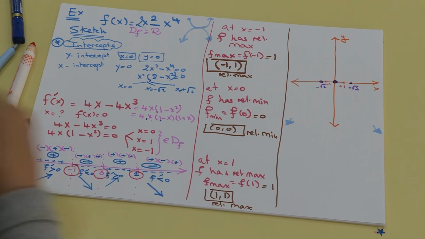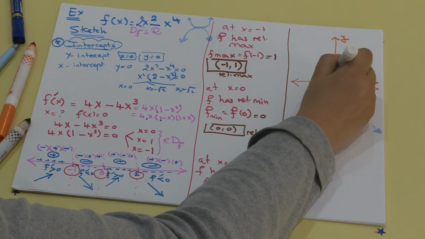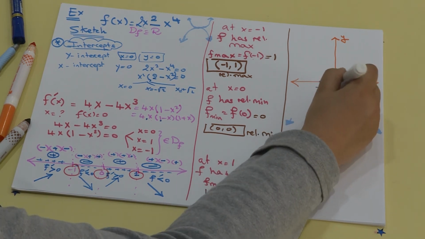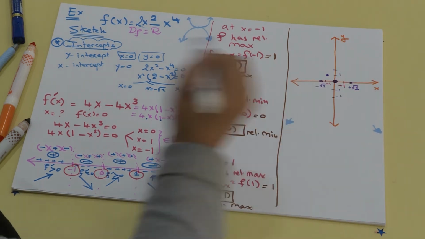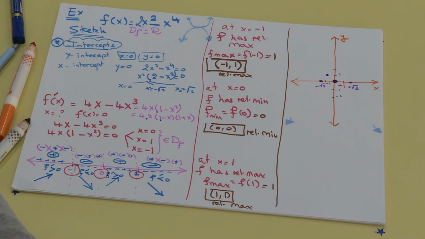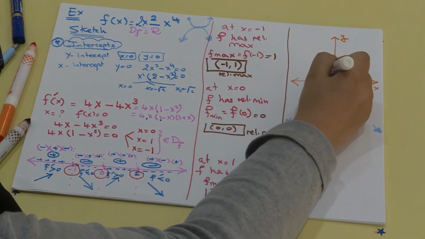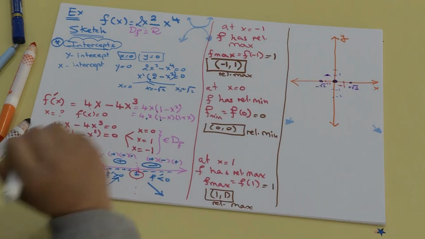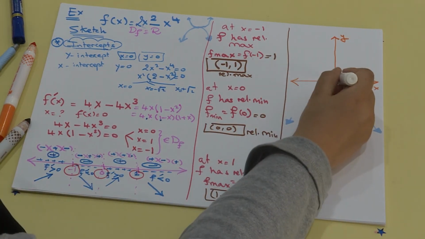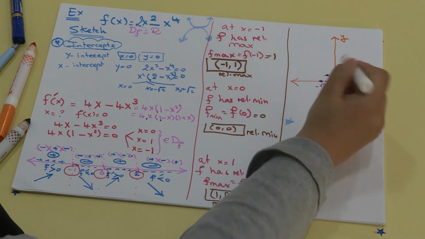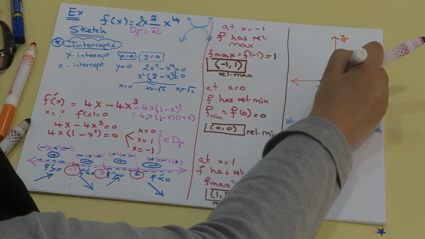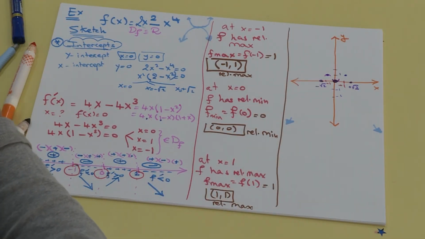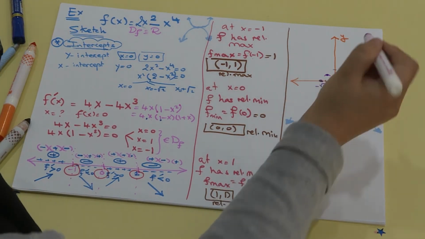At x equals minus 1, y equals 1, and we have a relative maximum. So this is y equals 1, 2, here 1, and here minus 1, minus 2. So at minus 1, we have a maximum value. A maximum value tells us that I should make a small cap here because there is a maximum. And then at 0 and 0, I should make a small cap here like this because there is a minimum. Again, at 1 and 1, there is also a maximum value. So I will make the cap this way. Can we see all these?